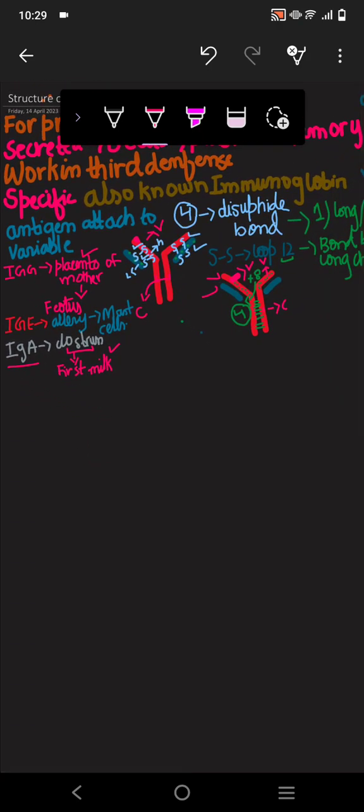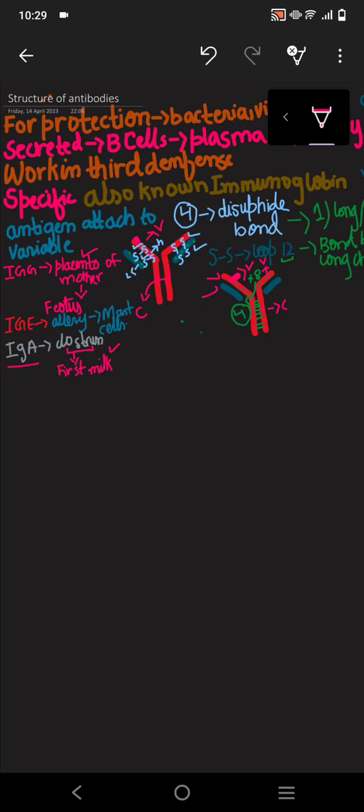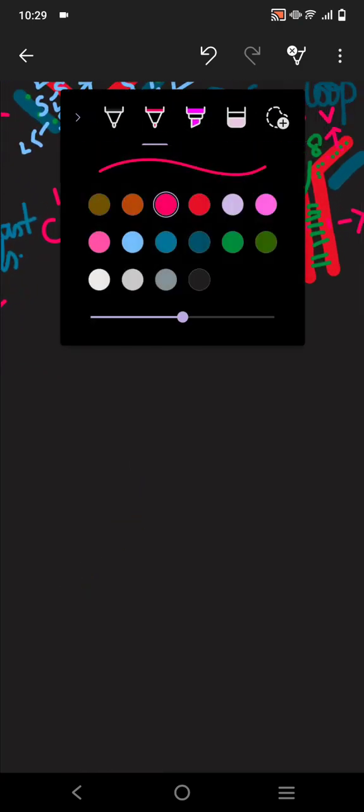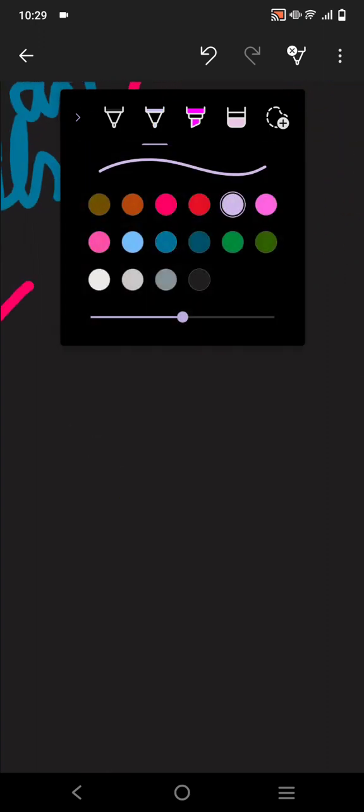So this is what the antibodies are like. Antibodies can be of two types, passive and active. Let me write here, it can be passive.